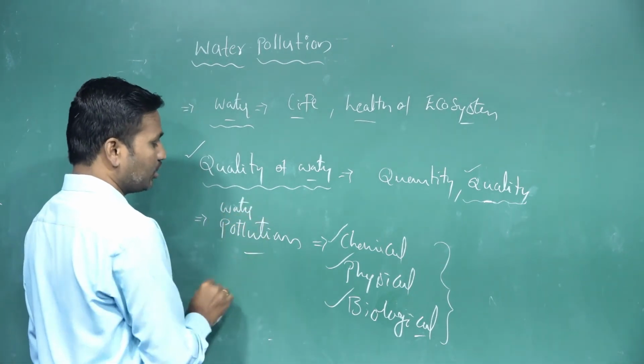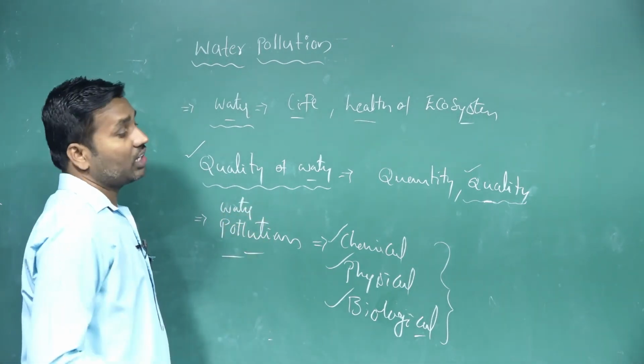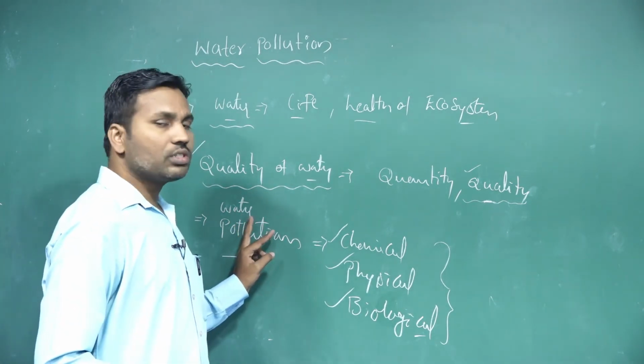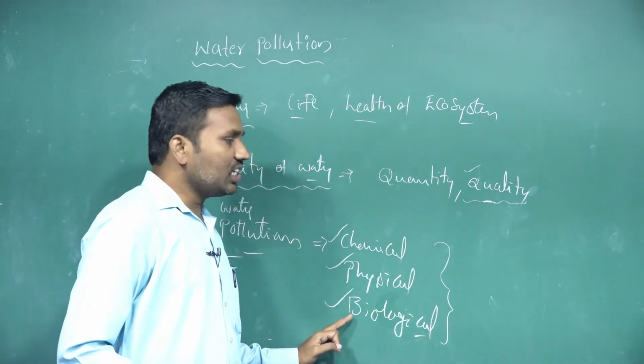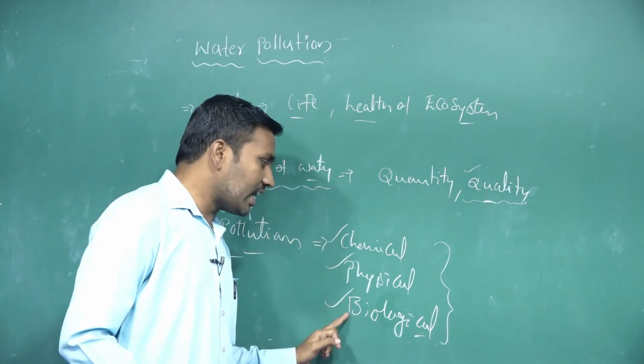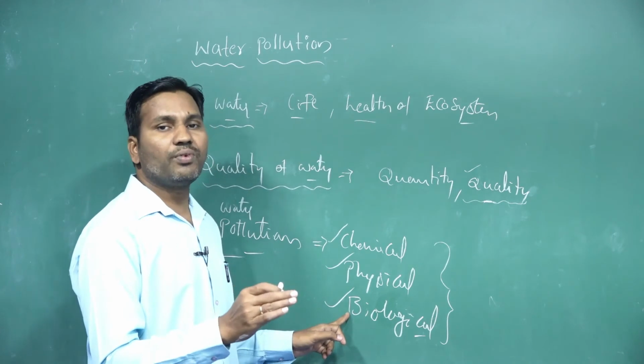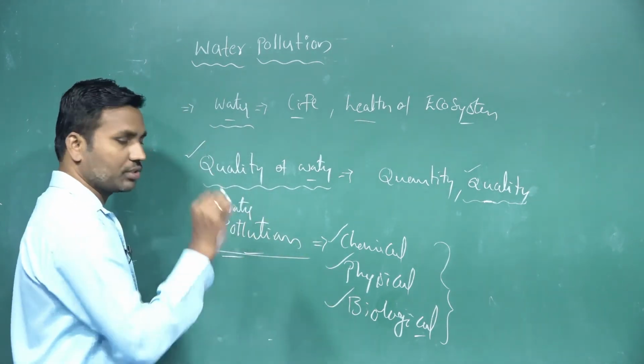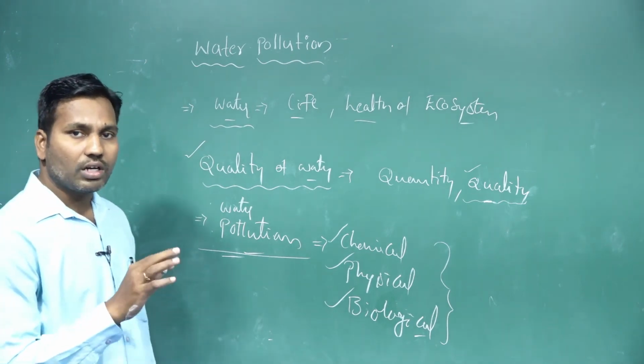So whatever is consuming this water, or whatever organisms are living in that water, suppose the changes in these factors or the characters of the water are harmful. That condition or state of the water is called water pollution. So that is called water pollution.